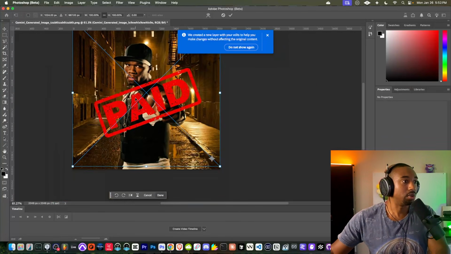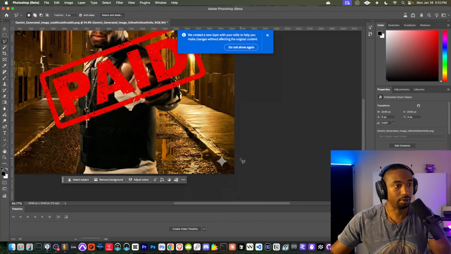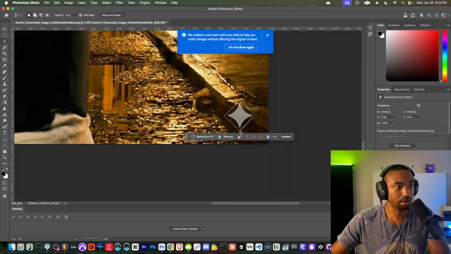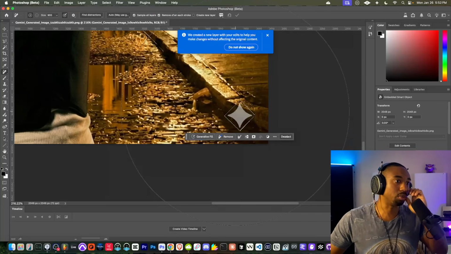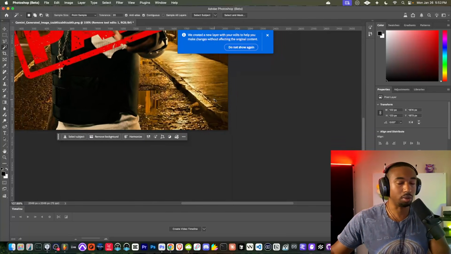Okay, so here's the full upscale version. We're going to drag this into Photoshop. Again, the main thing here is that we don't have this Gemini watermark. So let's hit L for lasso tool. We're going to loop around it just like this, hit J, go to the remove tool, and then boom. In a matter of seconds, we're going to remove that watermark just like that.